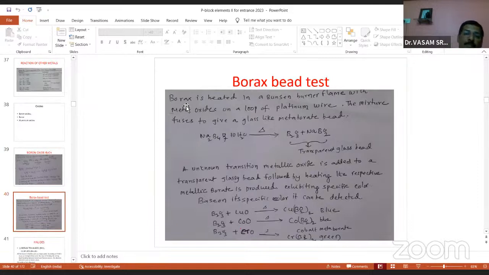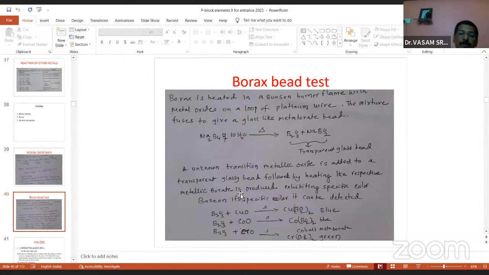Borax is heated in a Bunsen burner flame with a metal oxide on a loop of platinum wire. The mixture fuses to give a glass-like metaborate bead. This is a very important point. If tetraborate borax is heated, a transparent glass bead is formed. The formula in that glass bead is B2O3 and sodium metaborate. An unknown transition metal oxide is added to the transparent glassy bead, followed by heating.